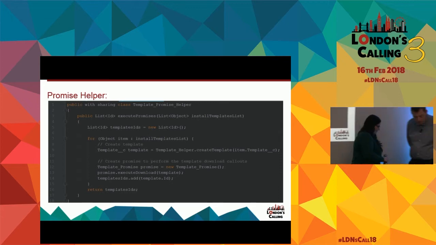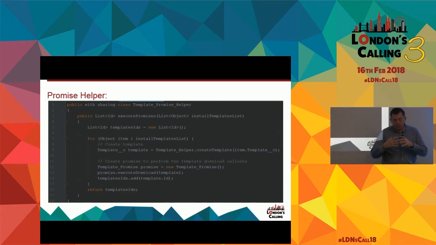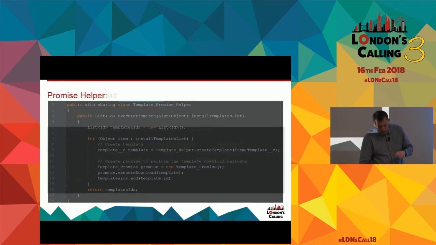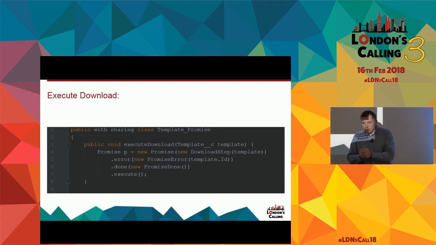Okay, thanks, Luciana. So we can see here, this is basically a way in which we're controlling the process. As we dig down into this, we created a helper class that was going to actually generate the underlying promise, the one that we want to execute. So we can see here we've got the helper class in place.